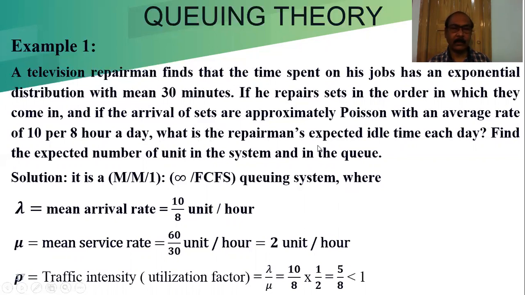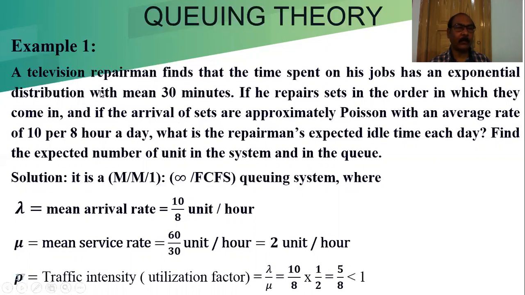repeatedly, we have to read it more than once, and from that it is clear to us this is our model 1, M/M/1/infinity/FCFS. Here first come first served is given, infinite length is there, the queue length is not fixed or mentioned anywhere, service is exponential and arrival rate follows the Poisson. So it is M/M/1, one service channel.